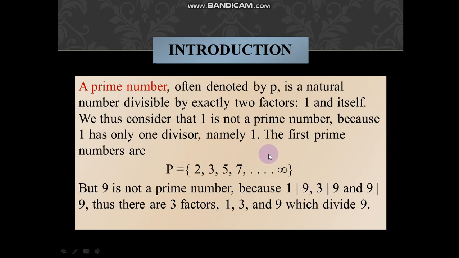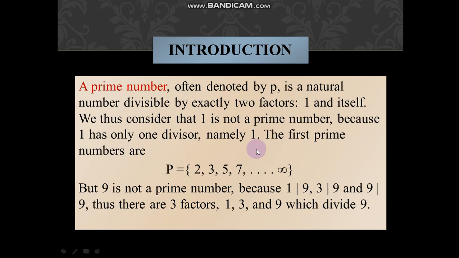Coming towards the prime number, a prime number is denoted by P. It is also a type of natural number as well as whole number which can be exactly divided by two factors, 1 and itself. We thus consider that 1 is not a prime number. Why is 1 not considered a prime number? What is the major reason behind that? Because 1 has only one divisor, namely 1, and we have to look for two divisors for a prime number. So 1 is not considered a prime number.